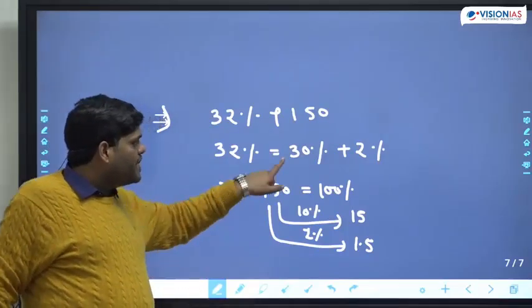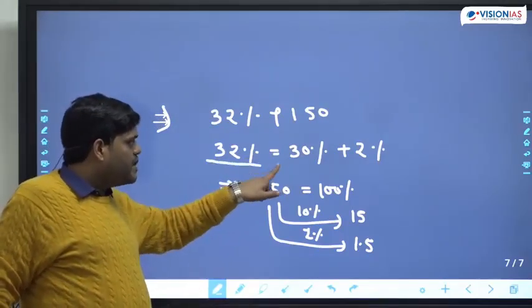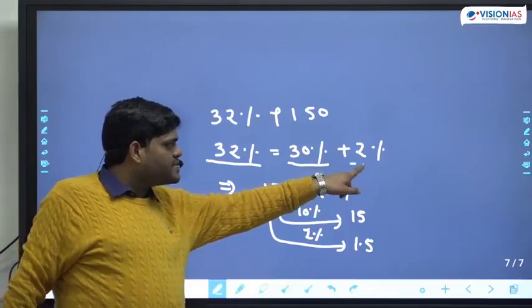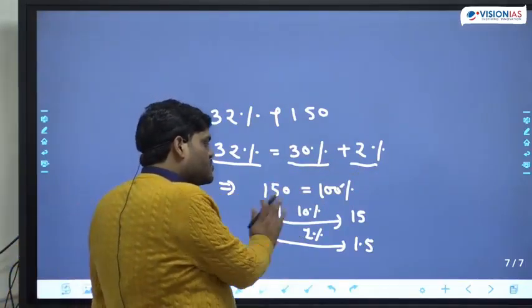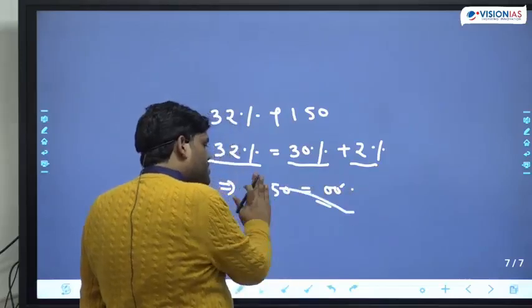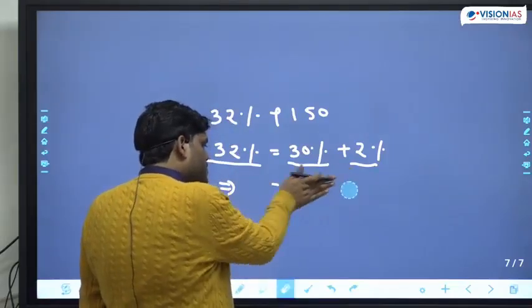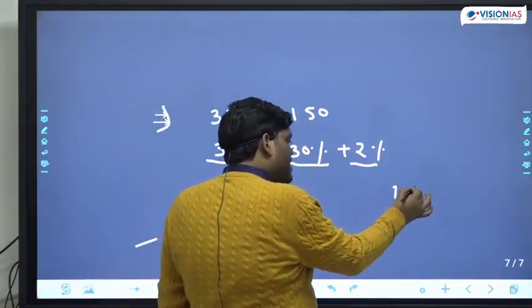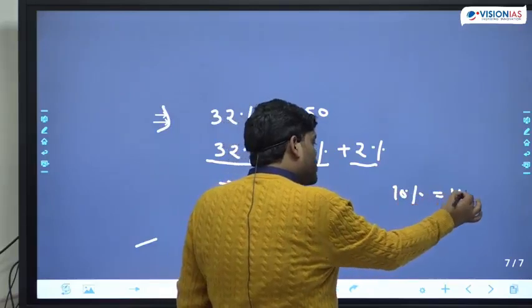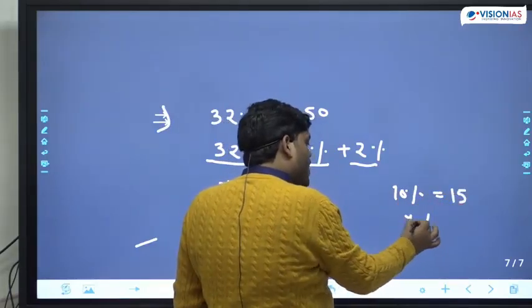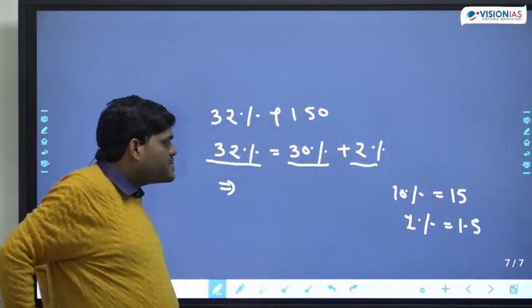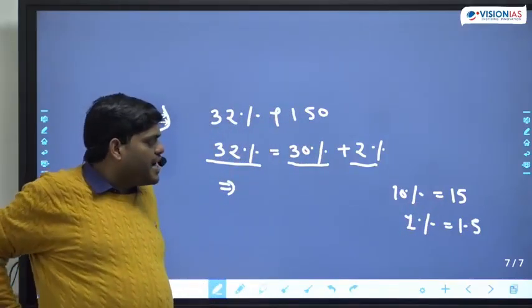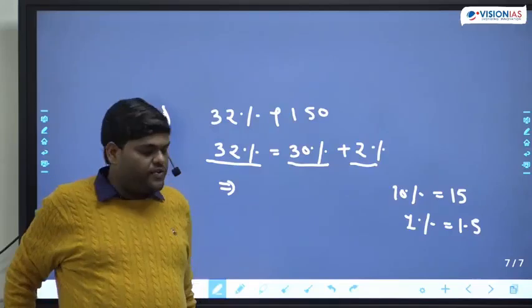Now, we have to find out 32%. So 32% means 30% plus 2%. We have data for 10%: 10% is equal to 15 and 1% is equal to 1.5.